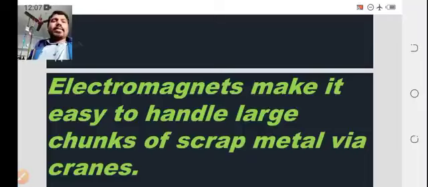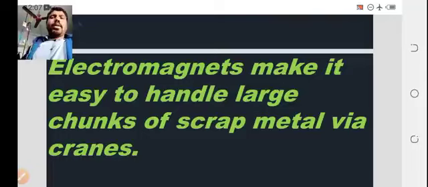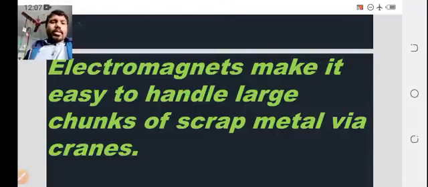Electromagnets make it easy to handle large chunks of scrap metal via cranes. If an object falls down into water, to lift it we use cranes.